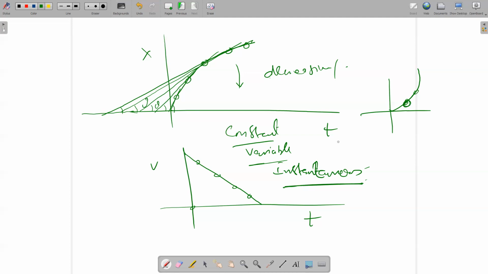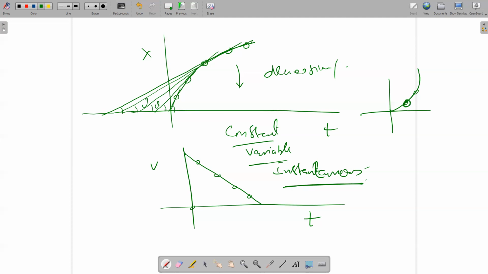So instantaneous velocity means when you see the speedometer of your car and say my car speed is suppose 100 km/h. For that time, when you see, that's why it is called instantaneous. Its formula is the same one, but we will solve the problems of instantaneous velocity for that particular time. So the time value will be fixed.